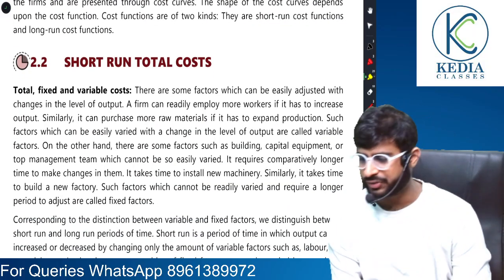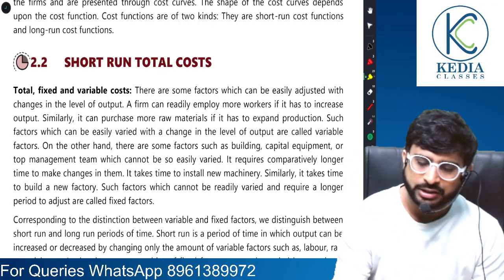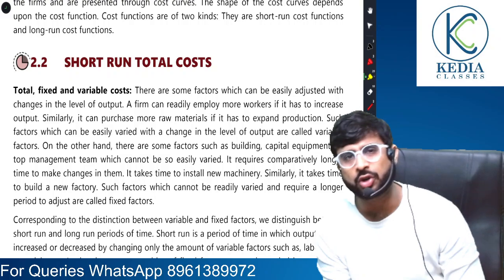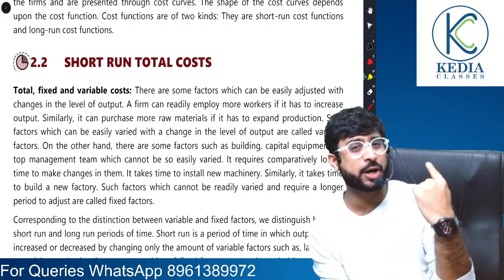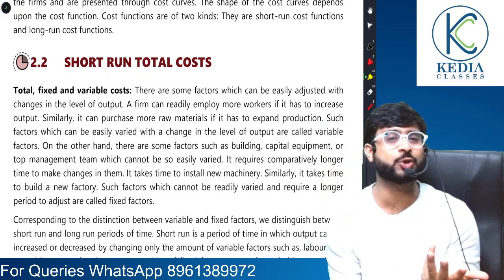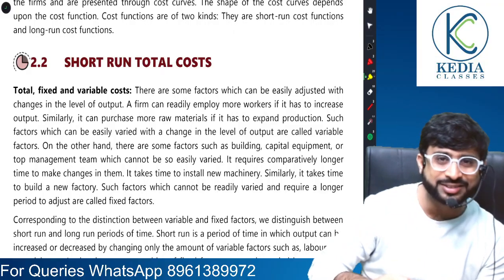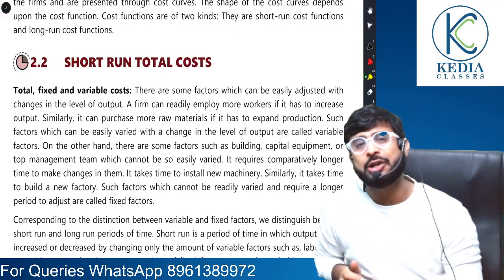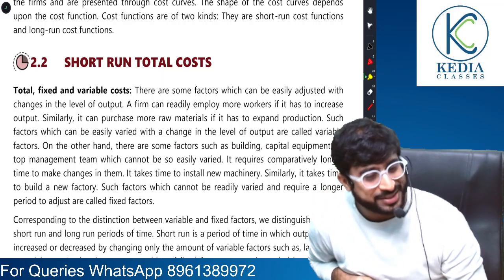Now, friends, from here you will have to recall things, right? See, there are two concepts of cost we discussed. Number one was short run concept and number two was long run concept. What was short run? In production we have studied. Short run refers to a time period where there are two types of factors of production, fixed factors and variable factors. Sir, what is long run? A time period where all the factors of production are variable. Do you remember this? Yes, sir.